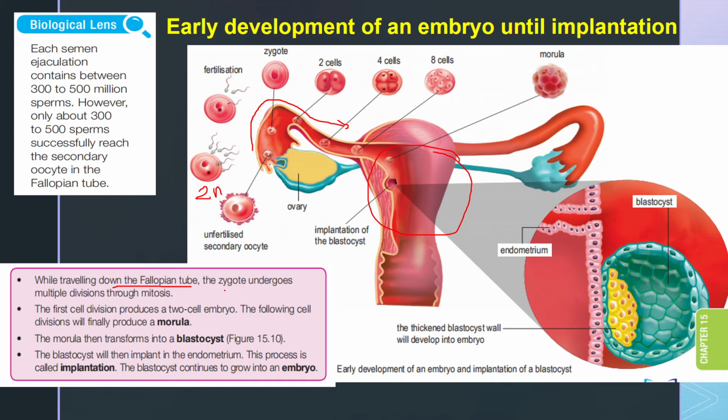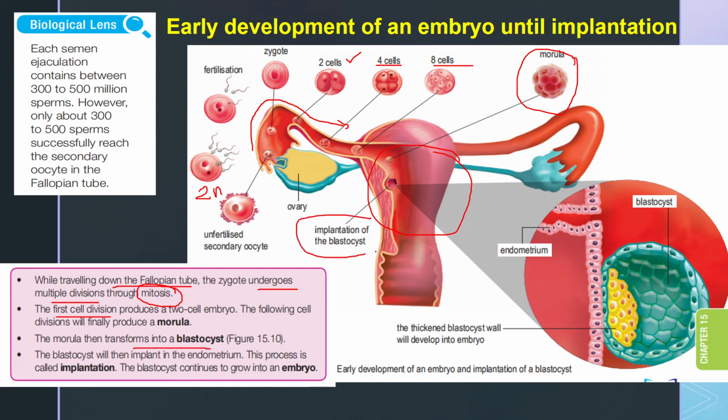So this zygote, during the journey of traveling down to the uterus, to the endometrial wall, is undergoing multiple divisions through mitosis. So that's why the first cell division is going to produce a two cell embryo. Okay, so multiple mitosis, 2N, from 2 cells becoming 4 cells, 8 cells, and then eventually a ball of cells known as morula. Okay, so this morula will transform into a blastocyst.